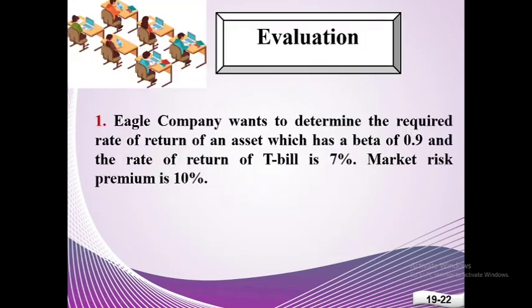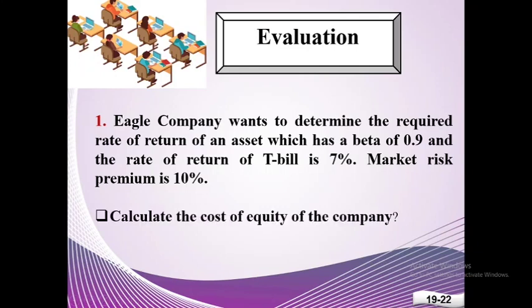Dear students, here I prepared two questions to evaluate you. First question is, Eagle Company wants to determine the required rate of return of an asset which has a beta of 0.9 and the rate of return of treasury bill is 7%. Market risk premium is 10%. Now, you have to calculate the cost of equity of the company.